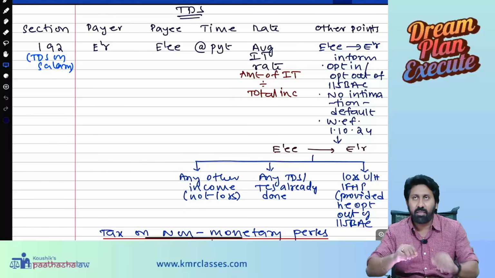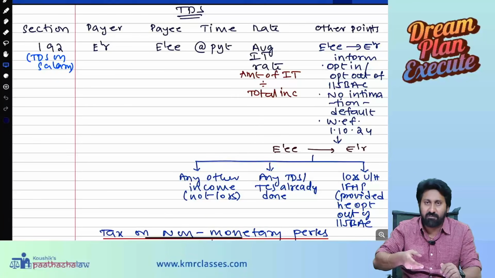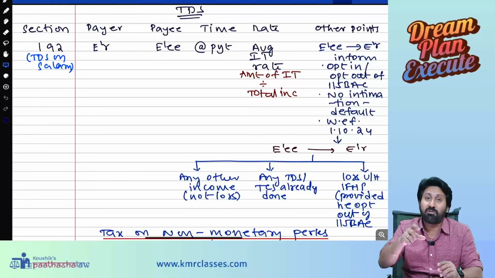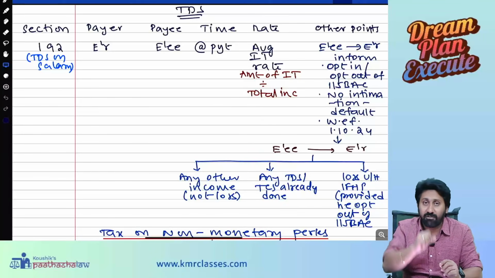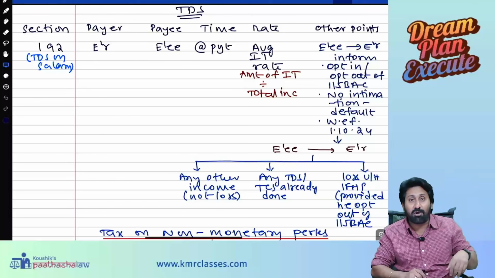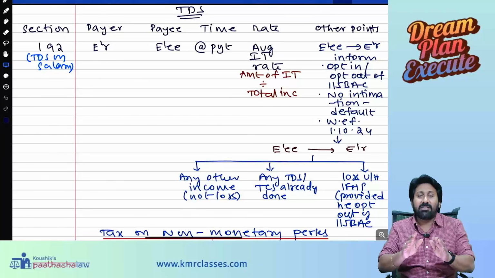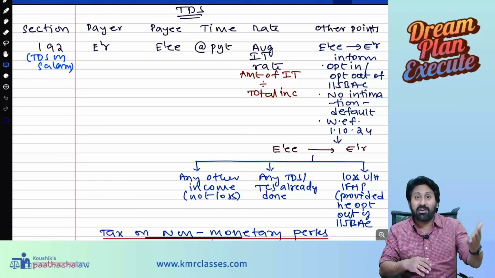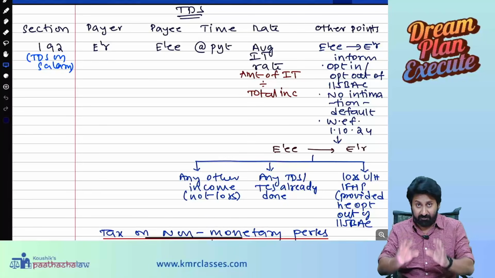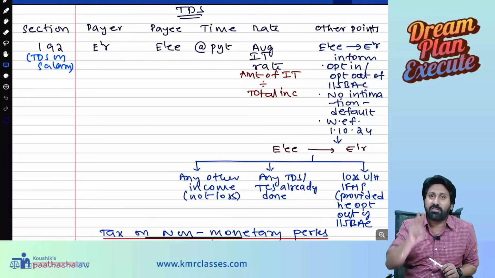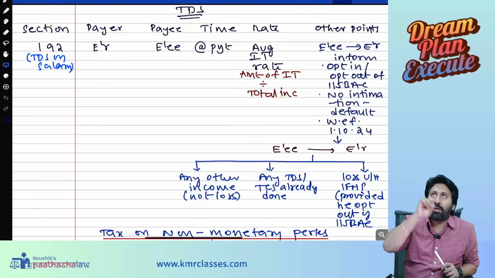See, I am an employer, you are an employee working with me, and I will pay you salary. At that time I will know your gross salary, your perquisites, and the benefits that I am giving you. I will know everything. On that basis, will I know your total income or not? Yes or no? So the employer will also know whether there is a hike for you as an employee. For example, my salary per month is 2 lakh. So 2 lakh into 12 means 24 lakh. 24 lakhs means under which slab will it fall?